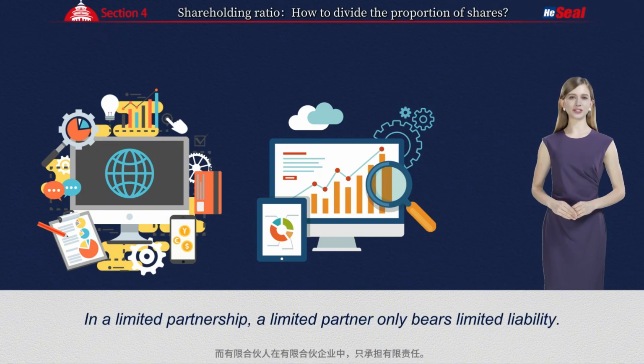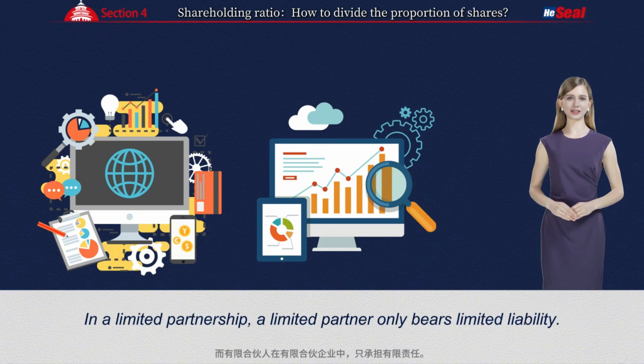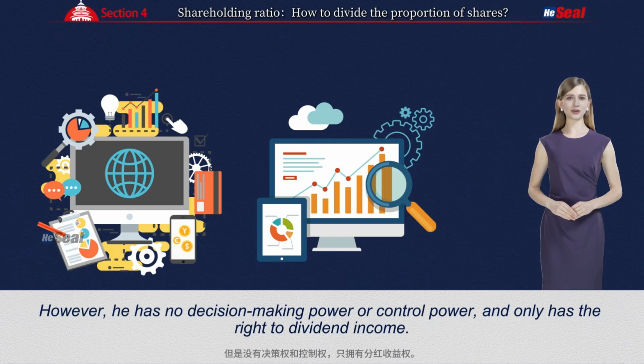In a limited partnership, a limited partner only bears limited liability, but he has no decision-making power or control power, and only has the right to dividend income.